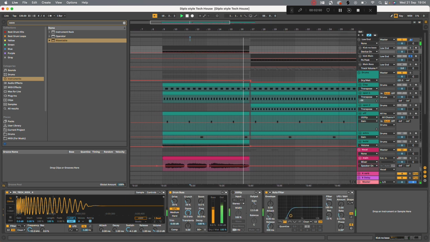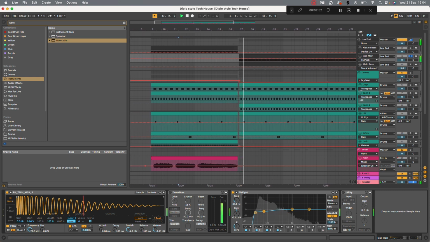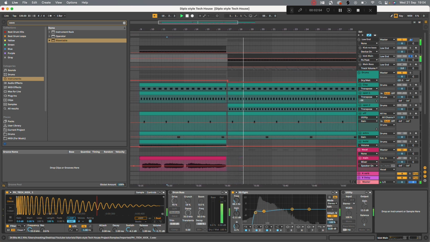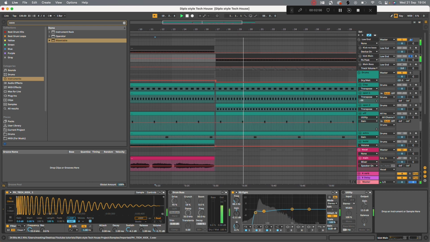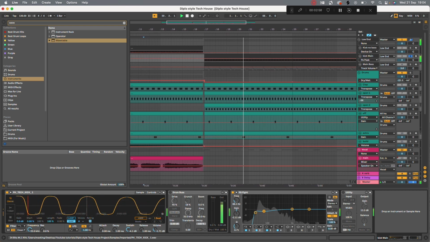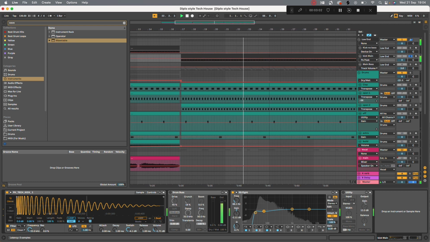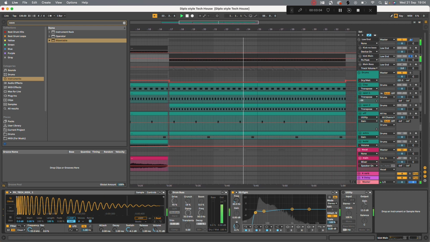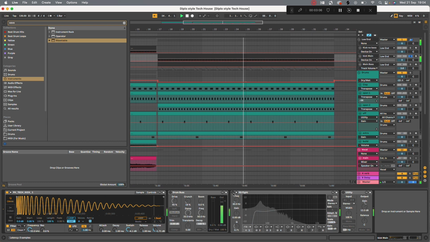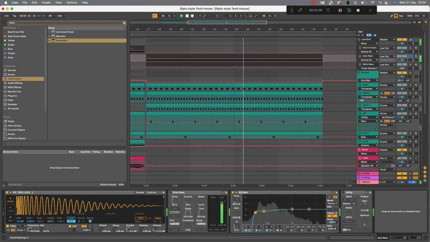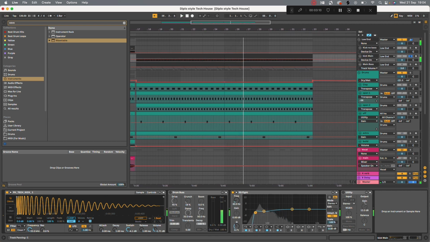And then we've got the main kick. This is a different kick. This is basically a 909 on steroids, if you look at the curves on it. So that's got a lot of distortion already. I've taken out a little bit of the low end just because without it, it's very subby. Yeah, that's pretty much that.